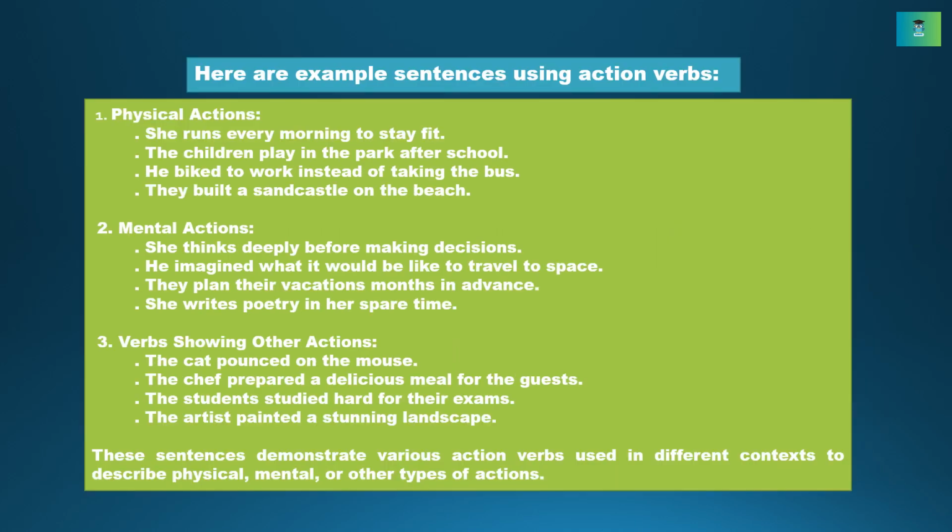Here are example sentences using action verbs. 1. Physical actions. Example: She runs every morning to stay fit. The children play in the park after school. He biked to work instead of taking the bus. They built a sandcastle on the beach.